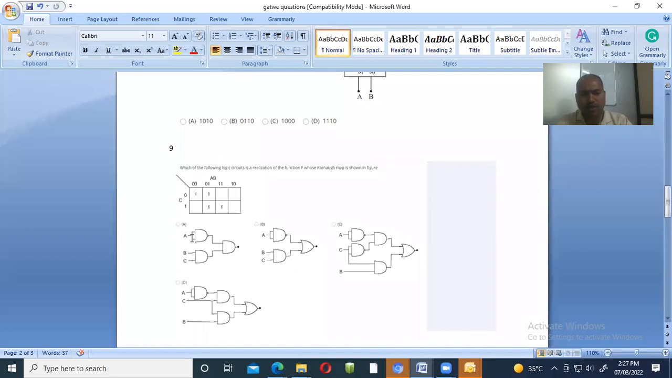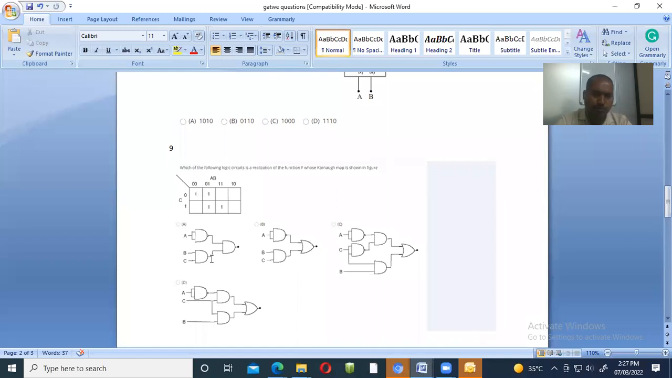So only one input is connected across your output, so whatever input is applied, the output should be exactly opposite. So it is nothing but A bar coming across here. This BC is connected to an AND gate, so it is the multiplication of B and C, so it is nothing but BC.